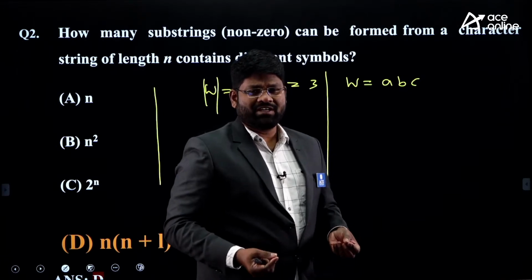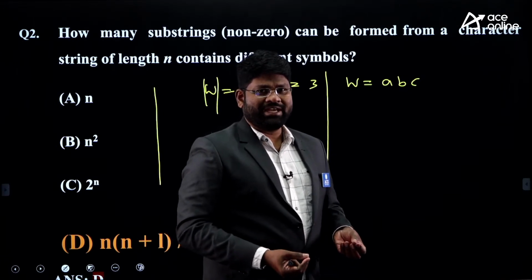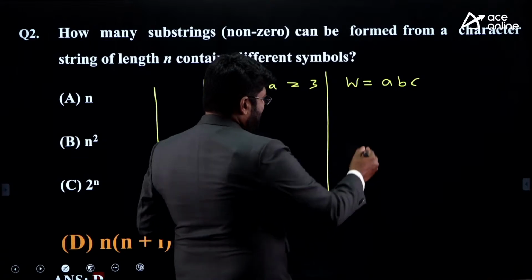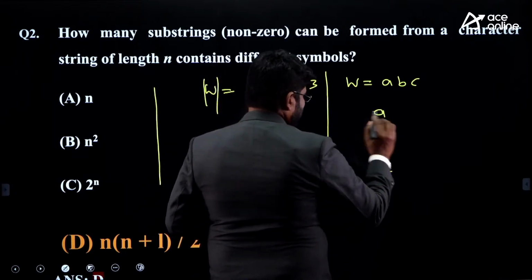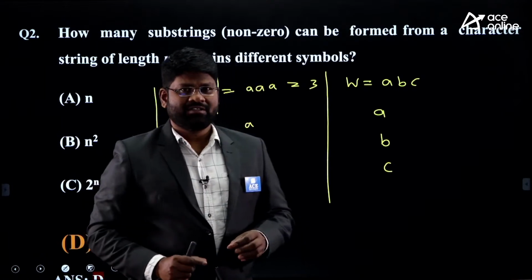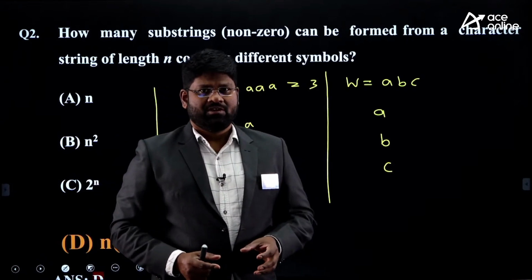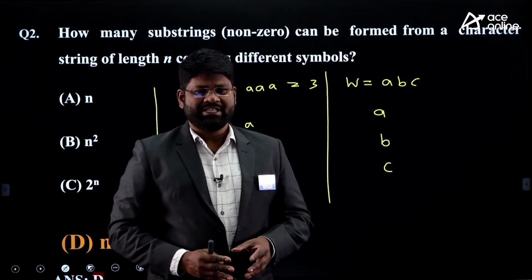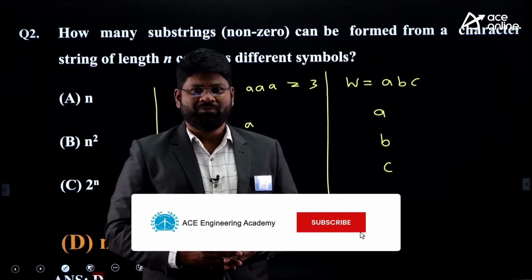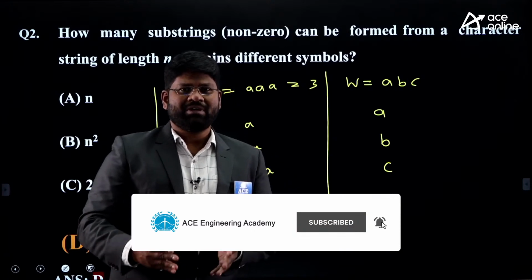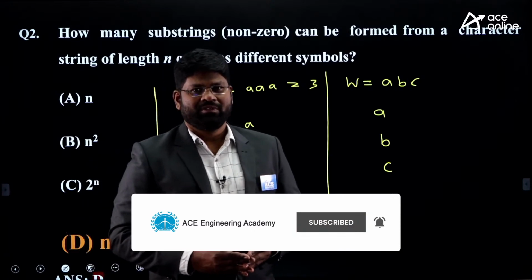Then what are the possibilities for being a substring? The possibilities for being a substring are A, B and C. They are the length 1 substrings. What do you mean by substring? A substring is a part of the string which you can frame through continuous symbols of the W.